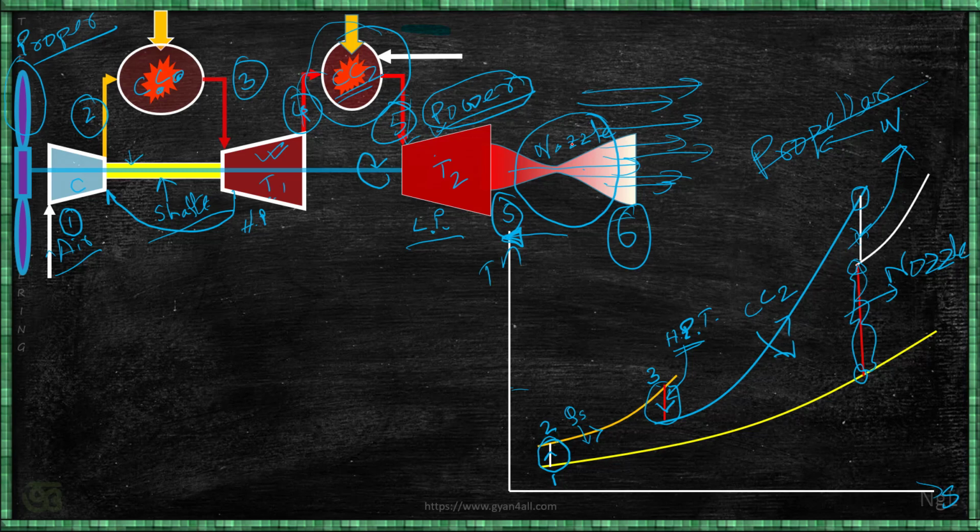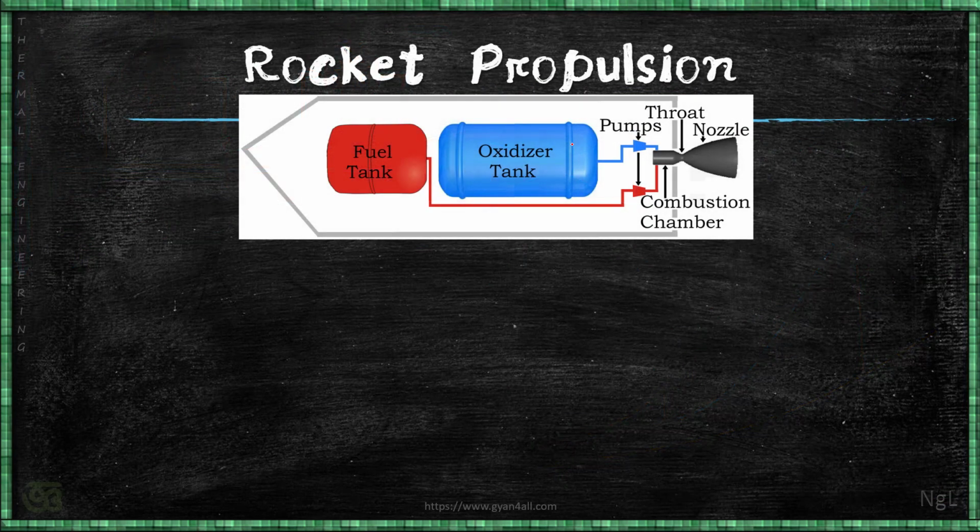Okay, I think this is enough for the jet propulsion for air breathing system. Now we'll understand a little bit about rocket propulsion. The difference between the air breathing system and rocket propulsion is that it will carry the oxygen, or we can say oxidizer, along with the vehicle, and also carries the fuel with it, definitely.